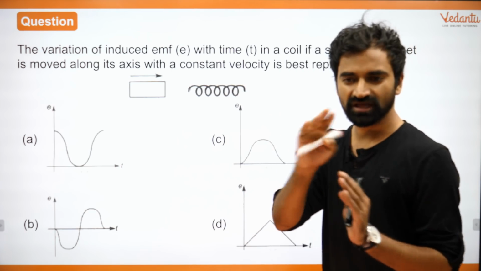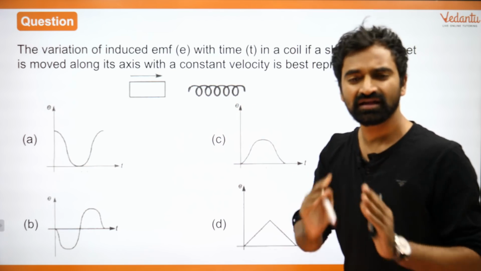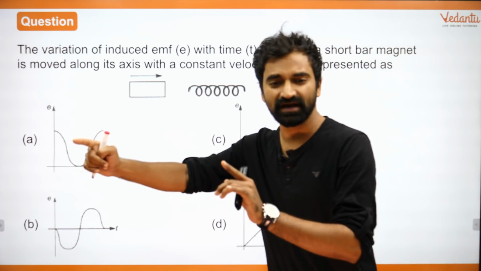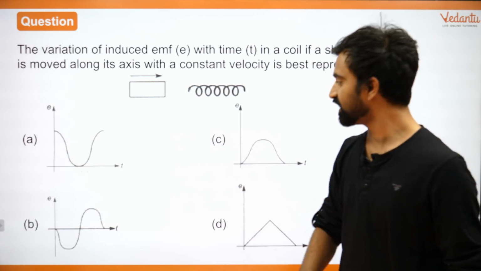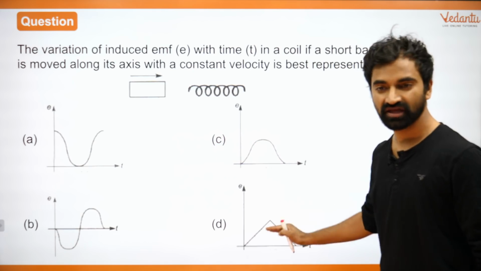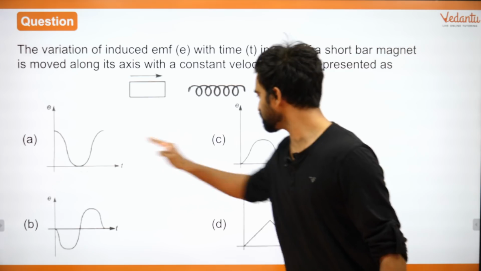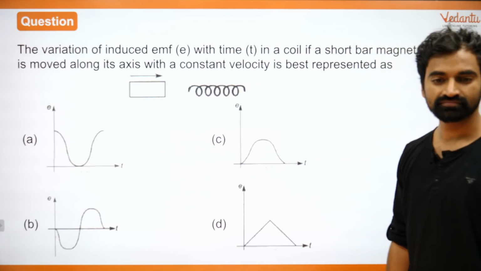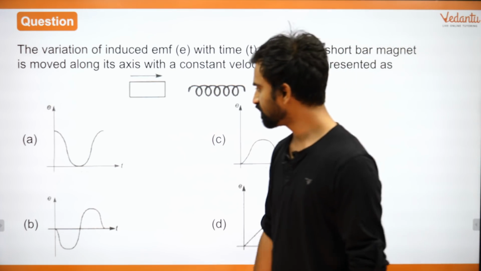एक बार जब वो increase हो रहा है तब EMF induce होगा in one particular direction. Let's say that is positive. जब बाहर निकलेगा तब it will be induced in the opposite direction. We want a graph which shows that. इस ग्राफ में या इस ग्राफ में या इस ग्राफ में, तीनों ही ग्राफ्स में EMF increase और decrease तो हो रहा है, but sign change नहीं हो रहा है. पॉजिटिव पॉजिटिव पॉजिटिव, right everyone? पॉजिटिव पॉजिटिव पॉजिटिव, we don't want that, right?